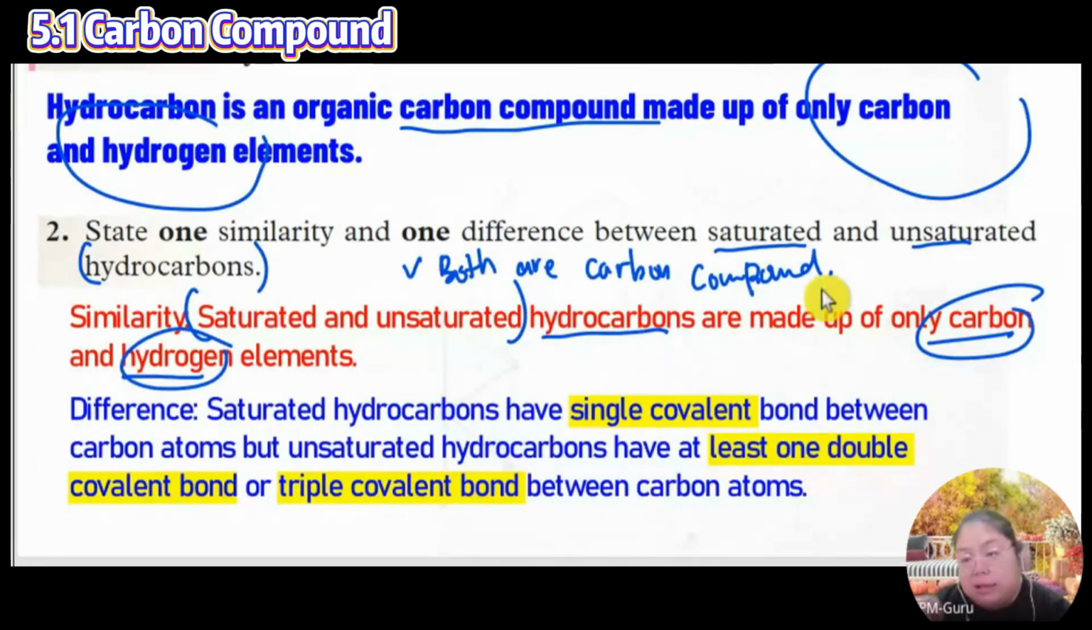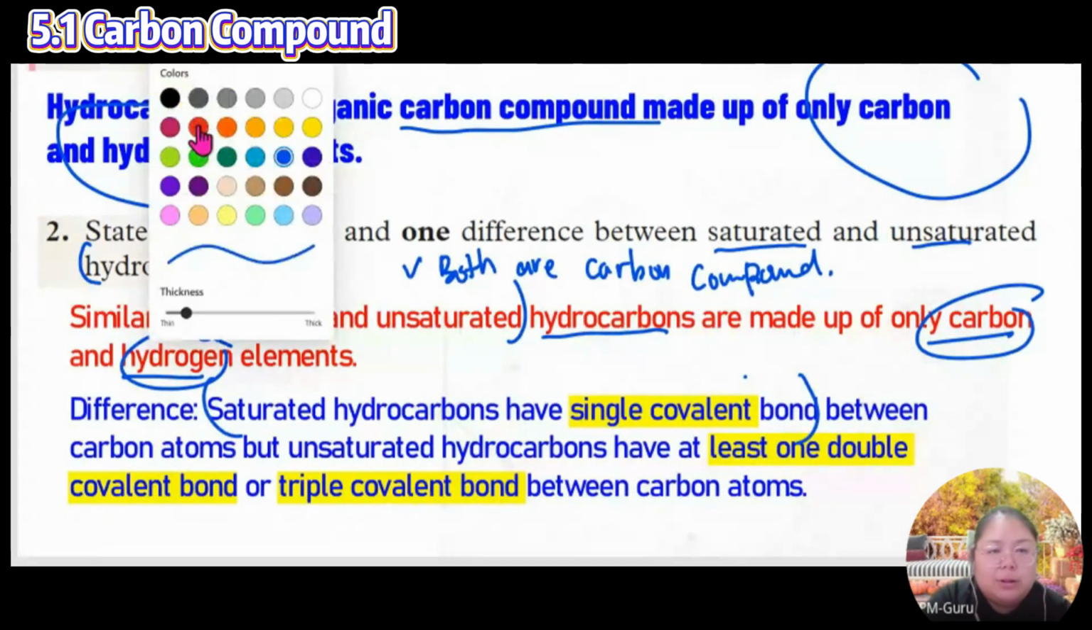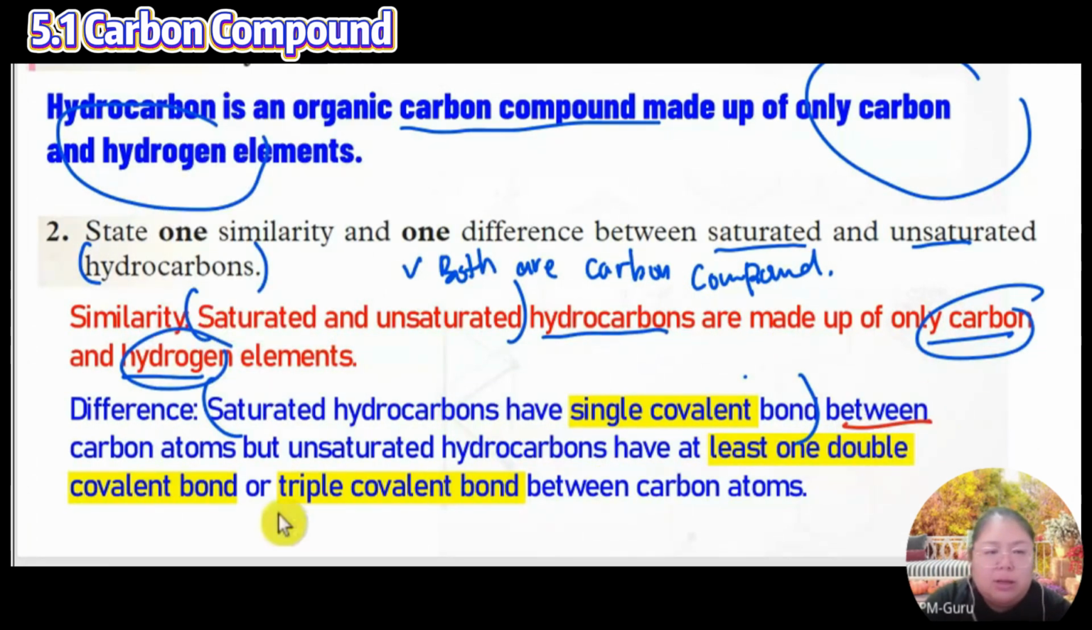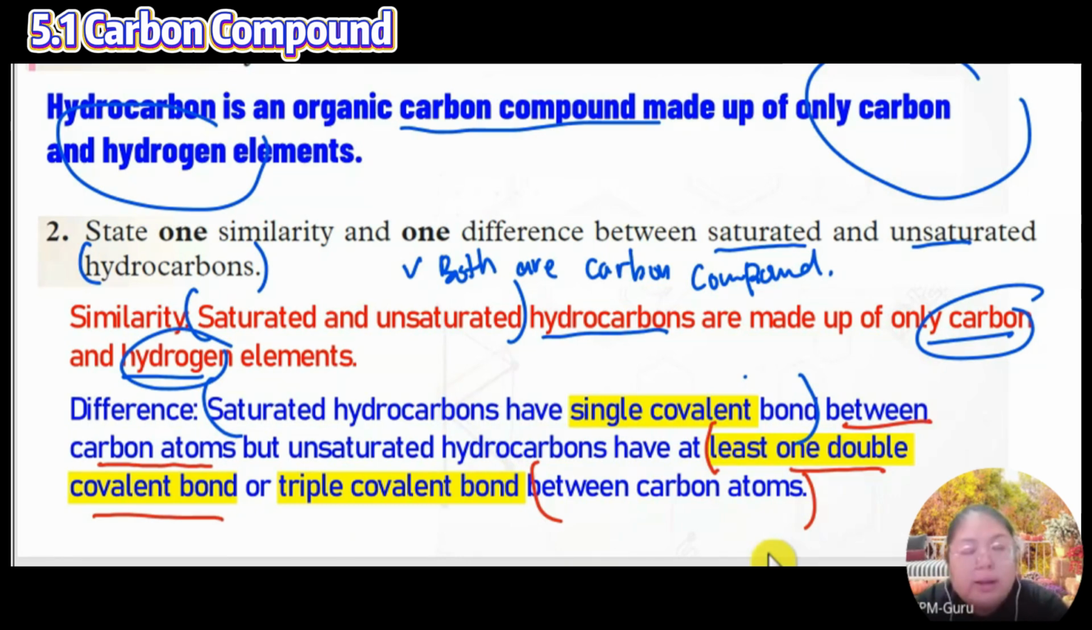Now we see the differences. The easiest one: a saturated hydrocarbon has single covalent bonds between the carbon atoms. But an unsaturated hydrocarbon has at least one double covalent bond between the carbon atoms, or a triple bond also. This one is quite easy.